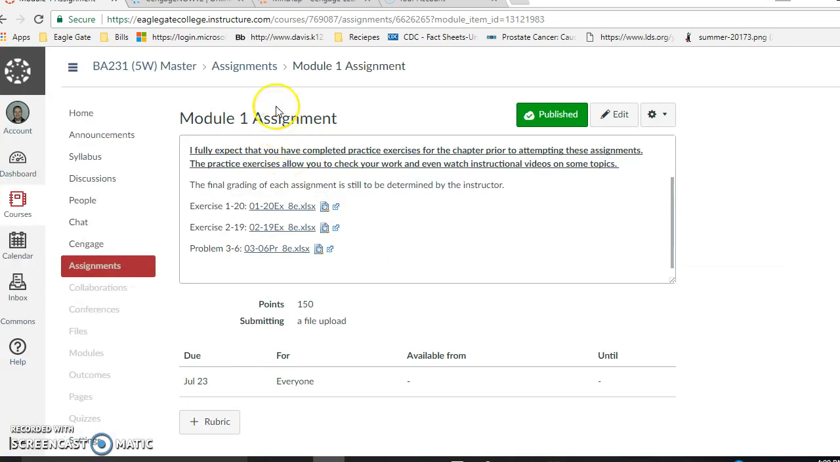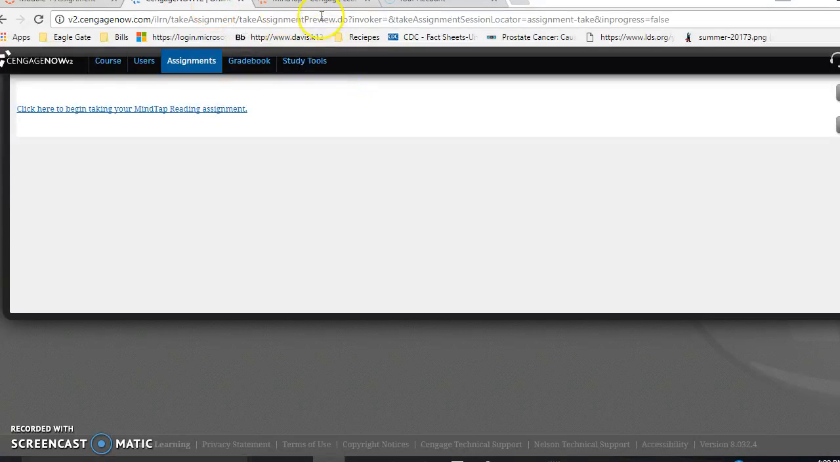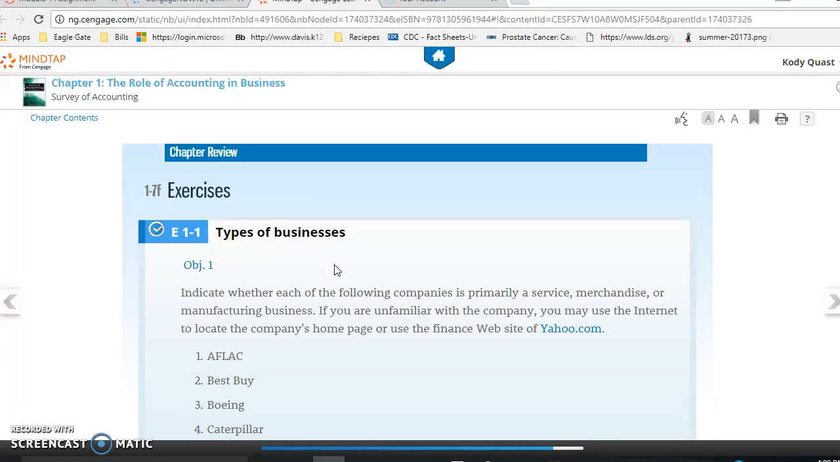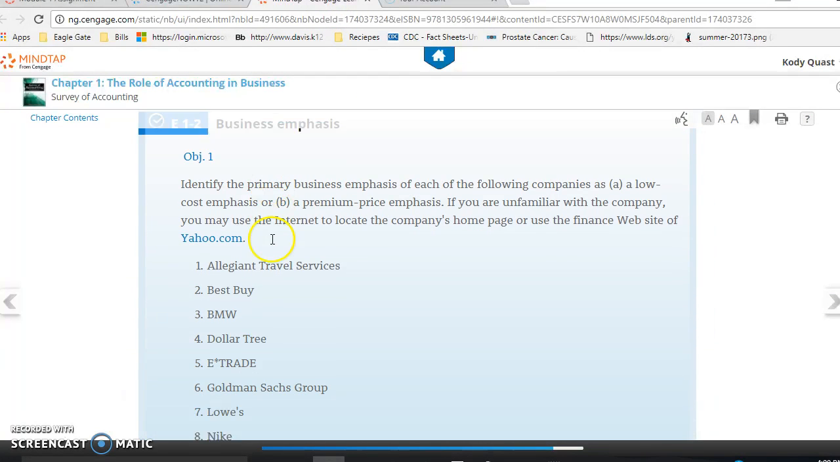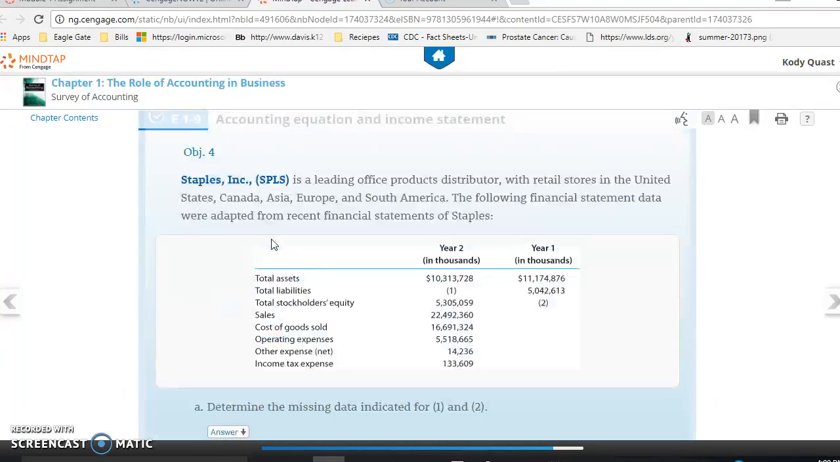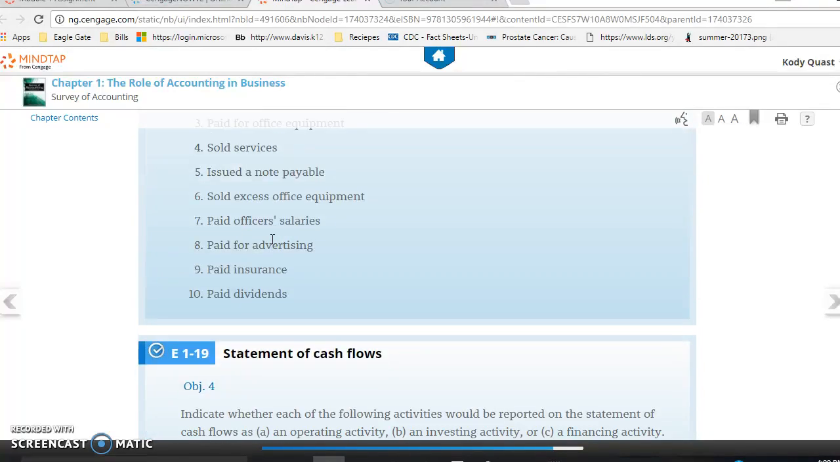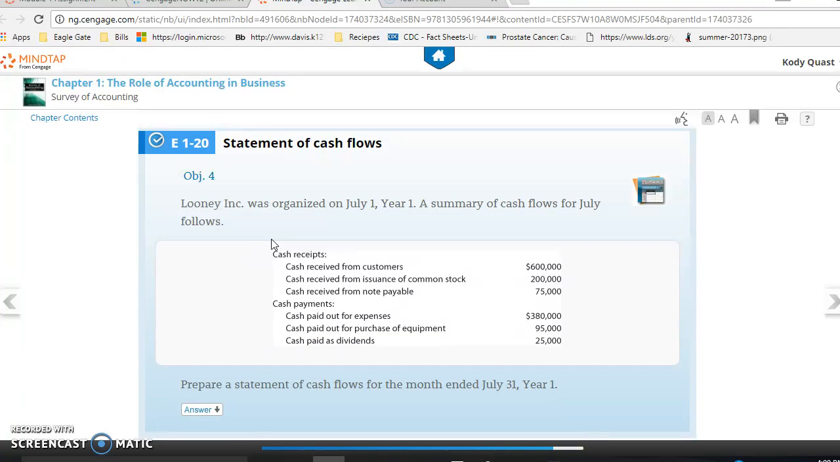So let's go back here to your homework. Oh, one more tab over. So you'll see right here, you go to the exercises. So you have exercise 1.1, 1.2, and so on. As I mentioned, we are on 1-20. So let's scroll down and find 1-20. And again, like I said, it's a statement of cash flow. So right here, you're dealing with Looney Inc.